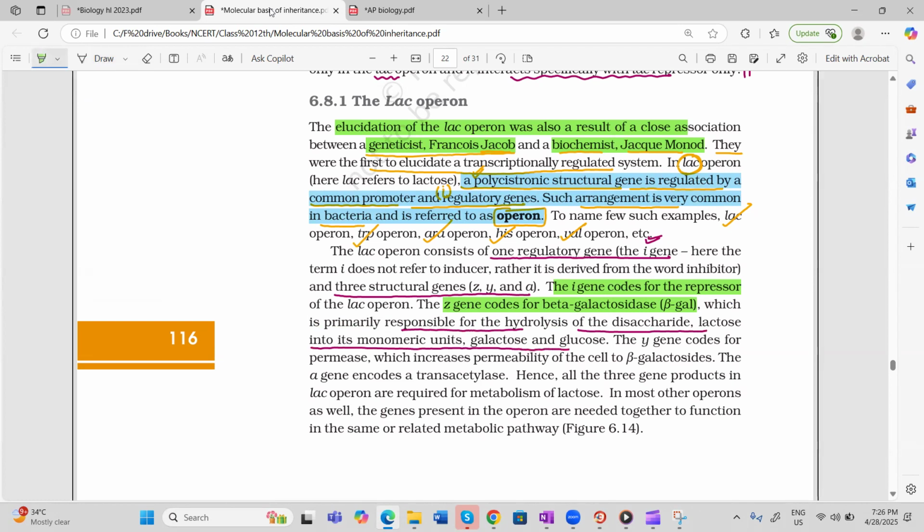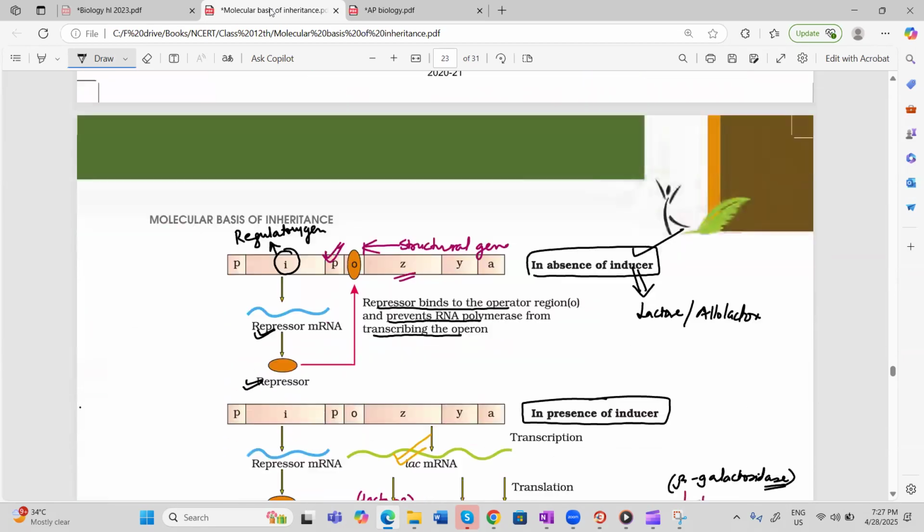Now, what does Y code for? Y codes for permease. What is the role of permease? Permease will increase permeability of the cell to beta galactosides. And what is a beta galactoside? Lactose. Then what does A code for? A codes for transacetylase. All the three gene products in the lac operon are required for metabolism of lactose. In most other operons, the genes present in the operon are needed together to function in the related or same metabolic pathway.